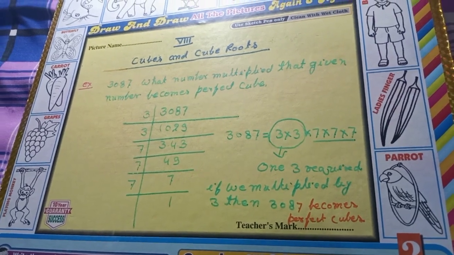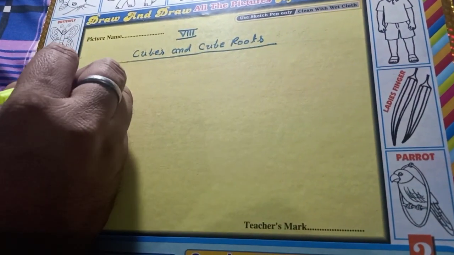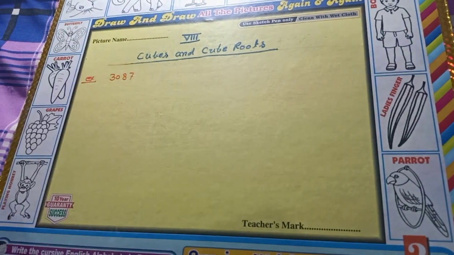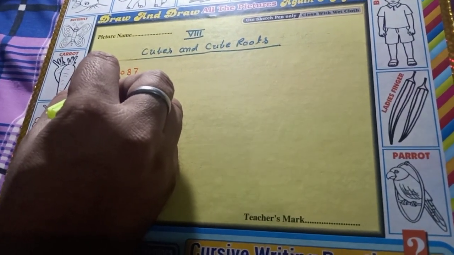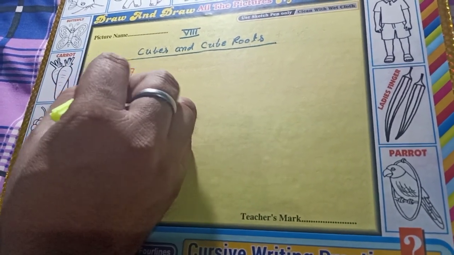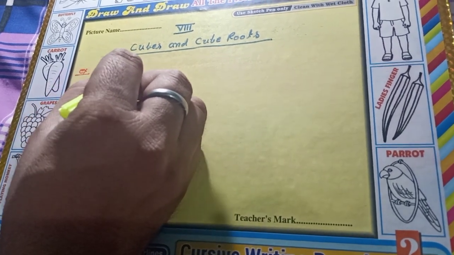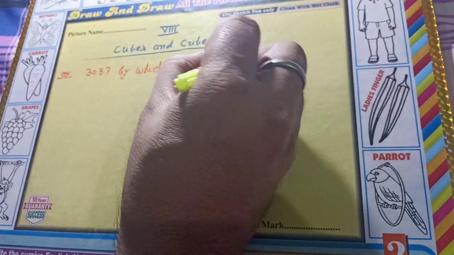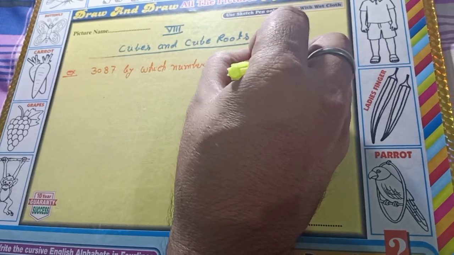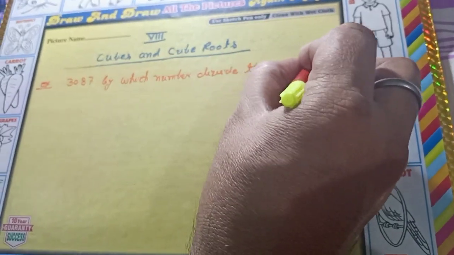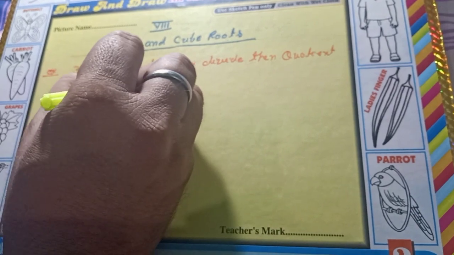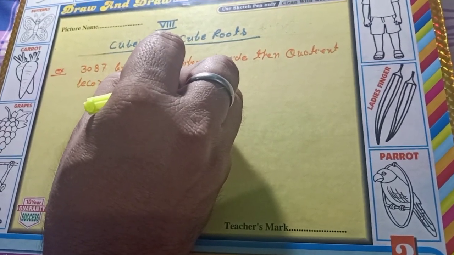Now next example. Suppose that the number 3087 is given, and by which number must we divide it so that the quotient becomes a perfect cube?